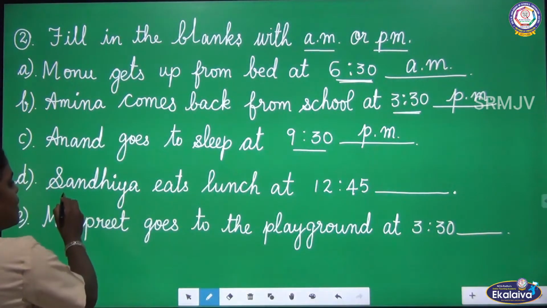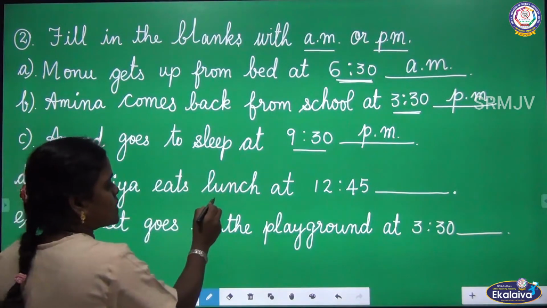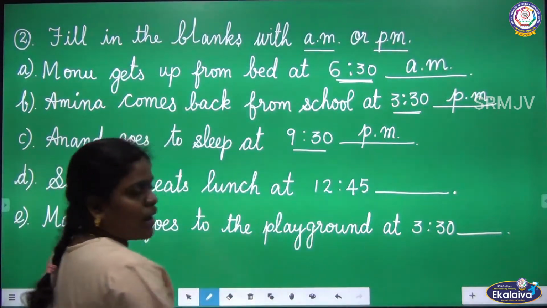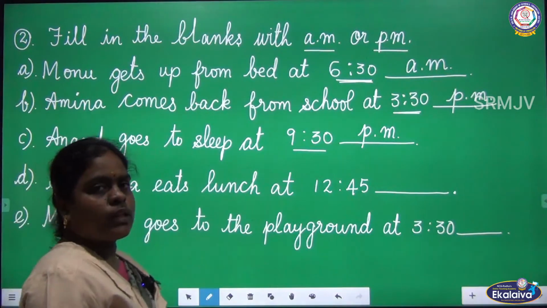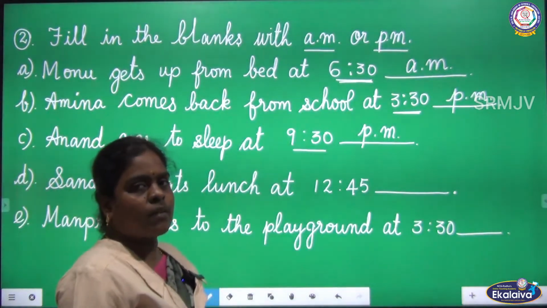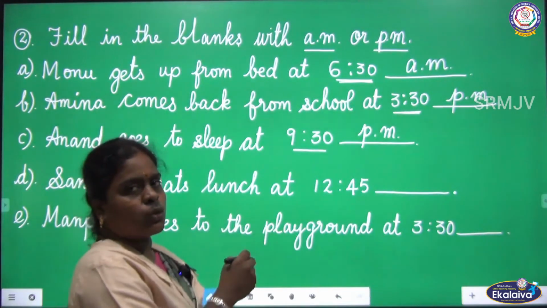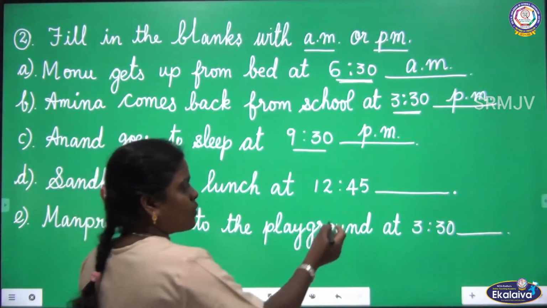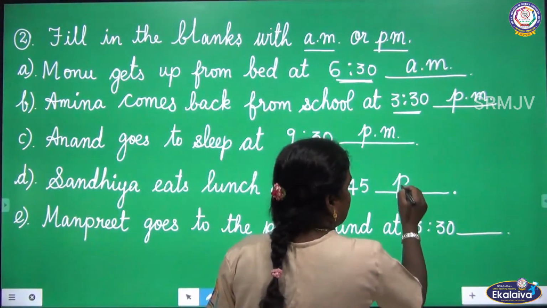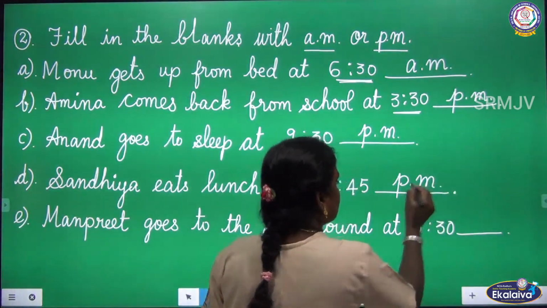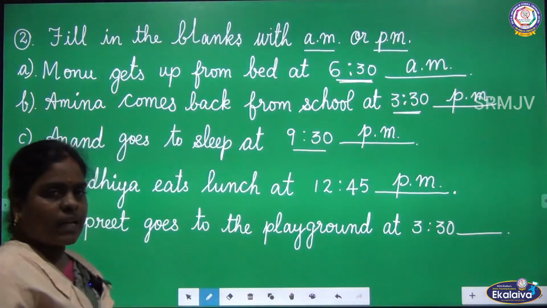Look at the next one. Sandhya eats lunch at 12:45. So in the noon time we have our lunch, and it lies between 12 noon to 12 midnight. So we have to use PM. So it is 12:45 PM.